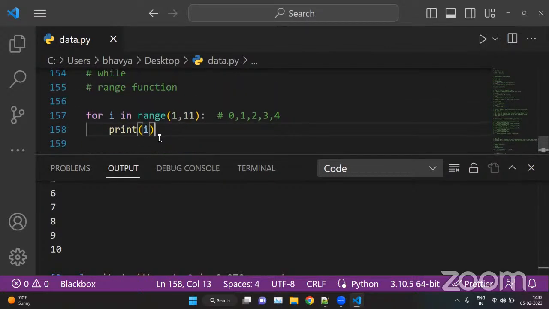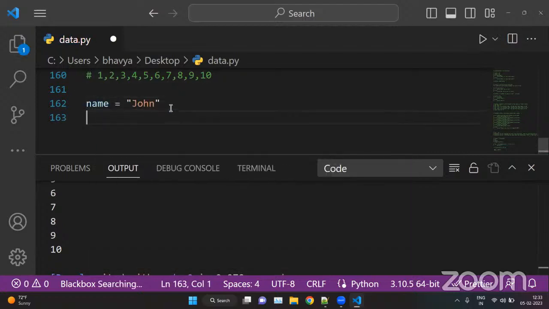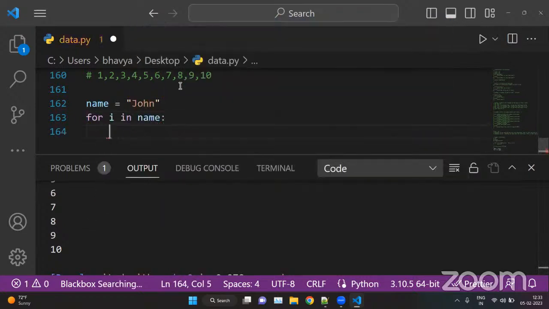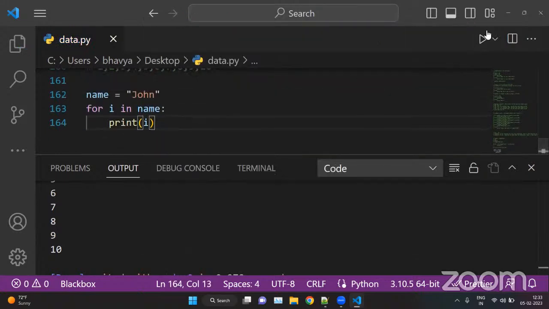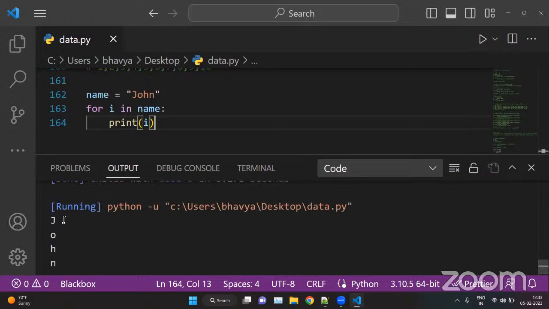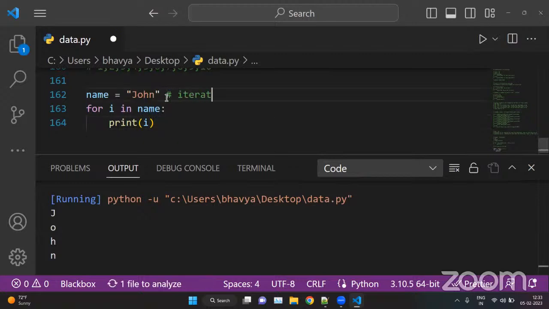For example, here we can take another example. Let's say we have a string name, John. Now, for i in name, print i. Basically, John is a string here, and we are iterating over this name John.